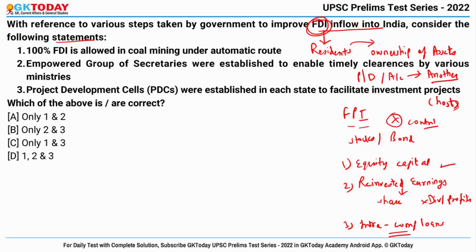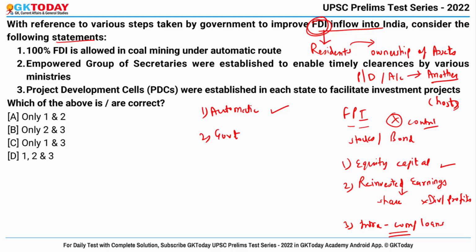What are the routes through which India gets FDI? First is the automatic route. In this, the foreign entity does not require the prior approval of the government or the RBI. Second is the government route.